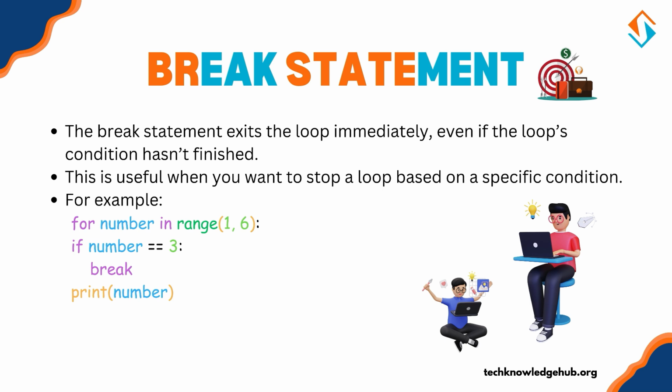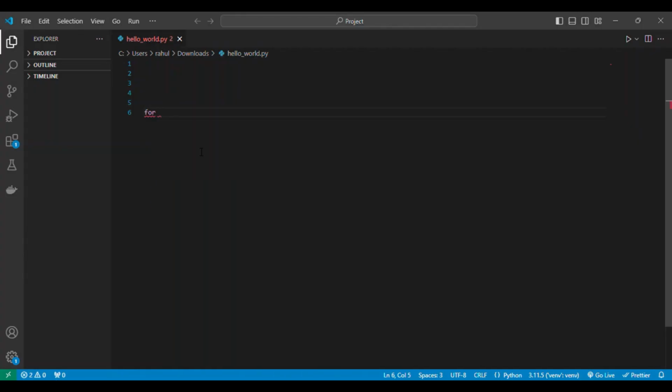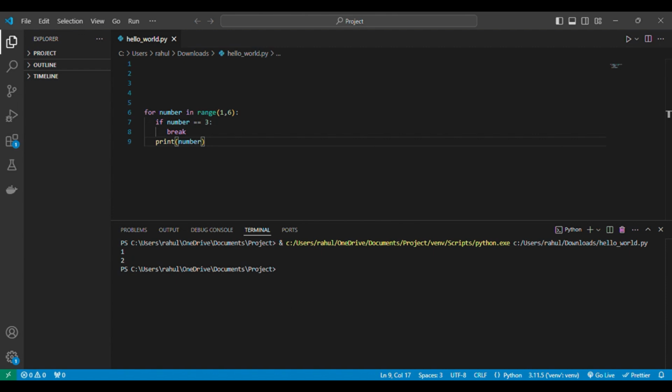Example with break. Suppose we want to print numbers from 1 to 5 but stop if the number is 3. for number in range(1, 6): if number == 3: break, print(number). This loop will print 1 and 2, then stop when it reaches 3, skipping any numbers afterward.